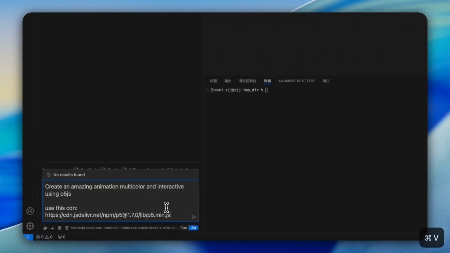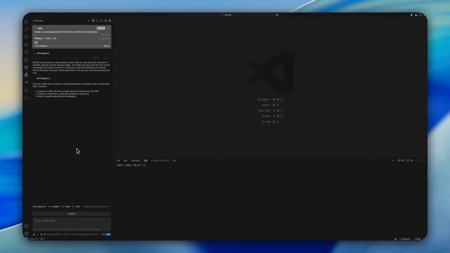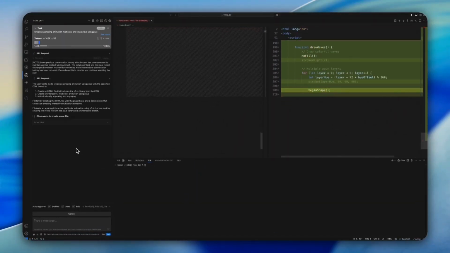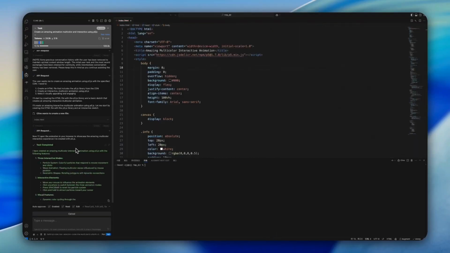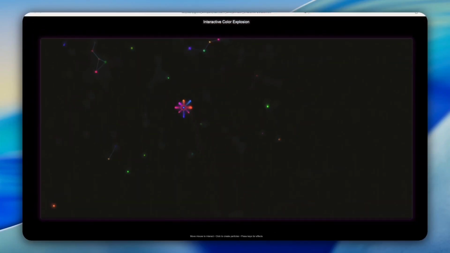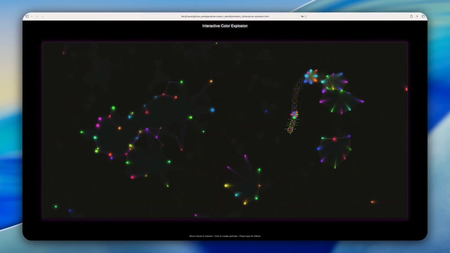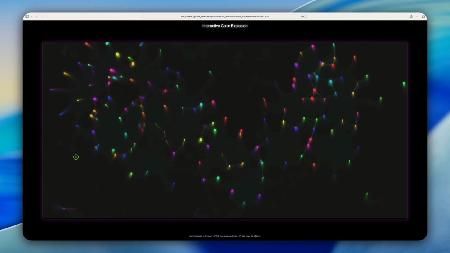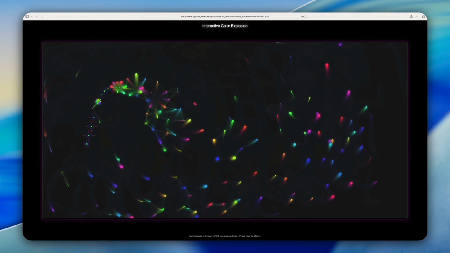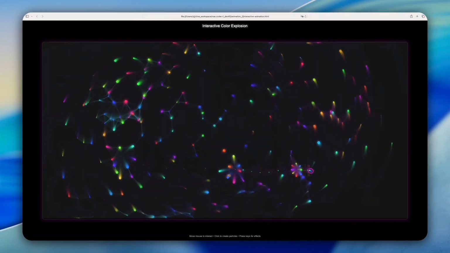Did Qwen 3 Coder just beat out Claude 4 Sonnet and Kimi K2? But first, let's look at the power of Qwen 3. Qwen 3 was able to make this visualizer where fireworks are generated based on where your mouse goes.